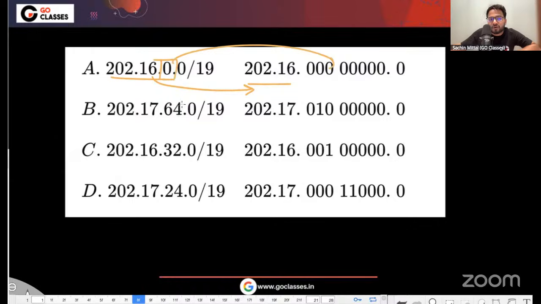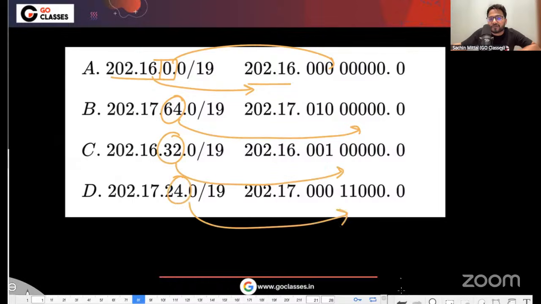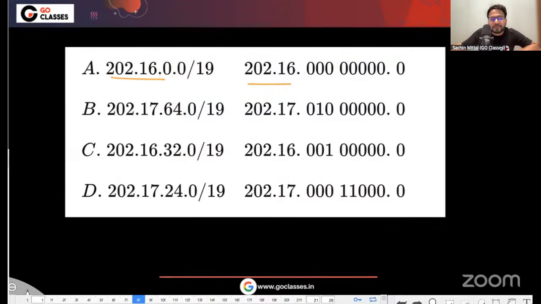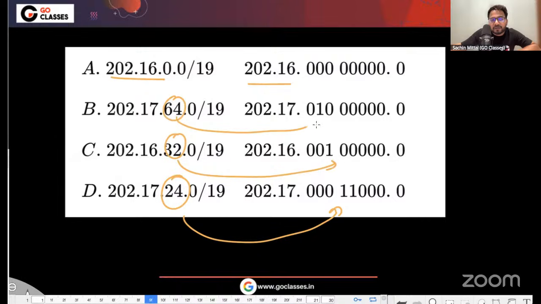This is 0. 64 has this representation, 32 has this representation, and 24 has this representation. These are the representations of the third octet only. As I told you, the 24 representation is this, the 32 representation is this, the 64 representation is this, and the 0 representation is this.